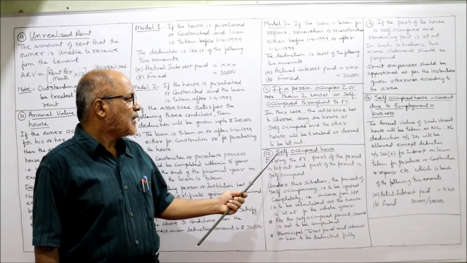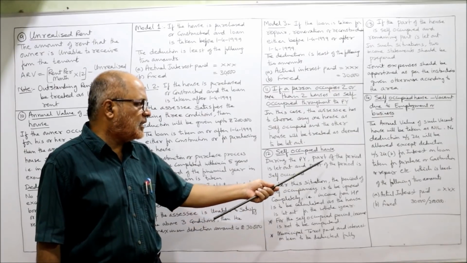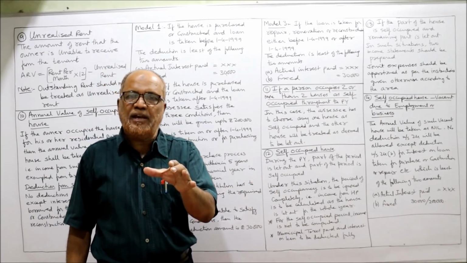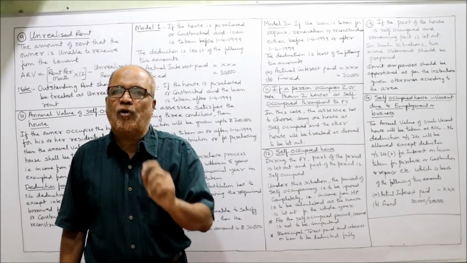Then next point, self-occupied house. During the previous year, part of the period is let out and part of the period is self-occupied. During the 12-month period, a part of the period, let it be 4 months.